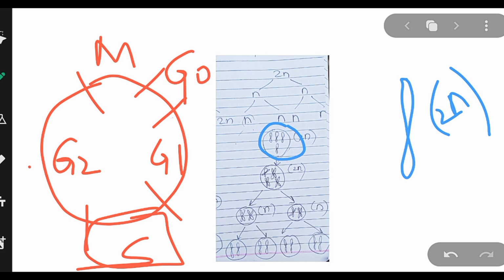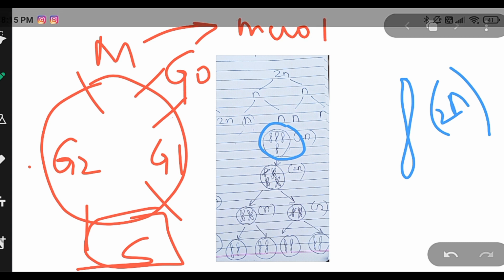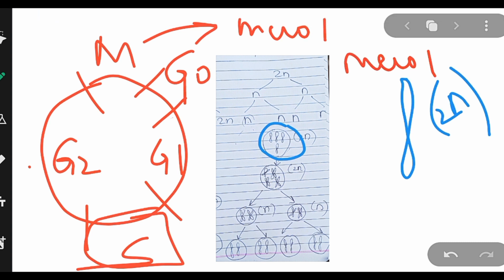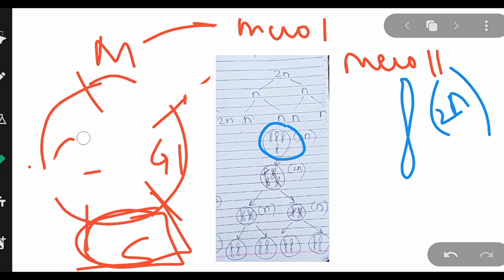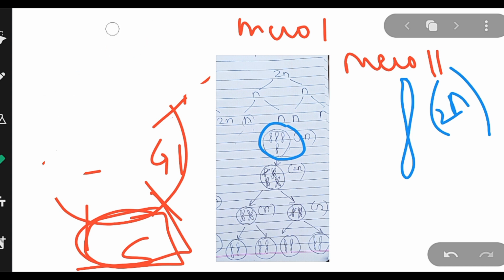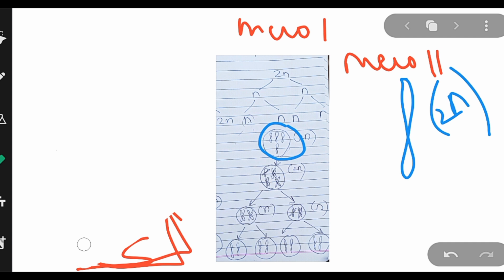When we talk about meiosis, the M phase has meiosis 1 and meiosis 2. So DNA replicates only once, but the cell has to divide twice. This is where the chromosome number gets balanced, and how 2n becomes n but n remains n is dependent only upon that one S phase.